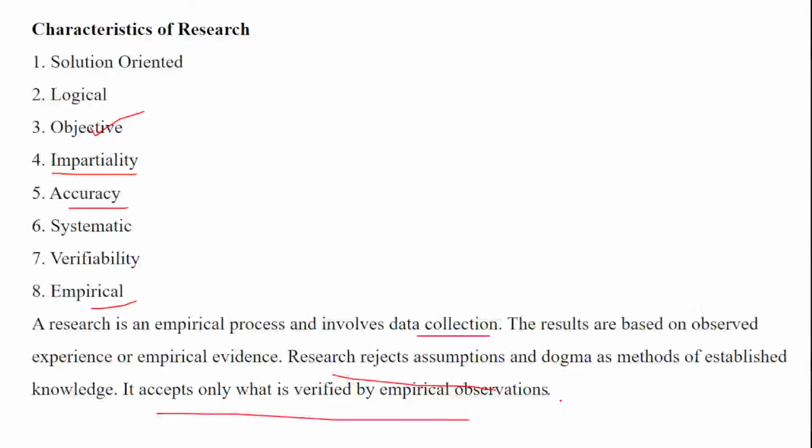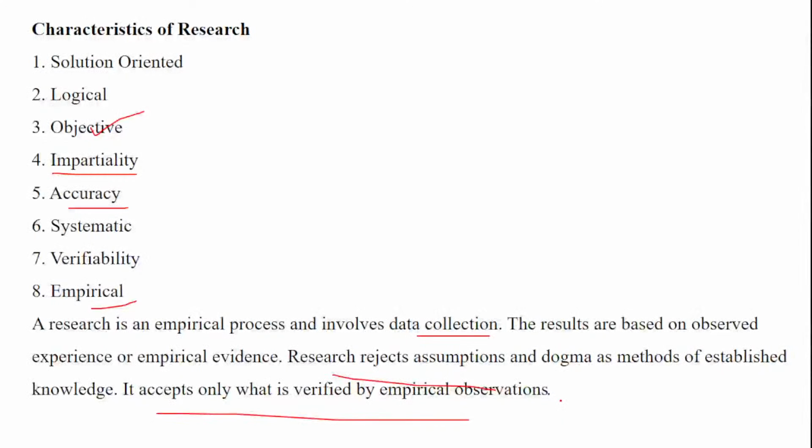Many times, when we are going to do MCQ questions, you will understand that these MCQ questions are based on this theory topics only. For example, you will get a statement question that research is based on assumptions.